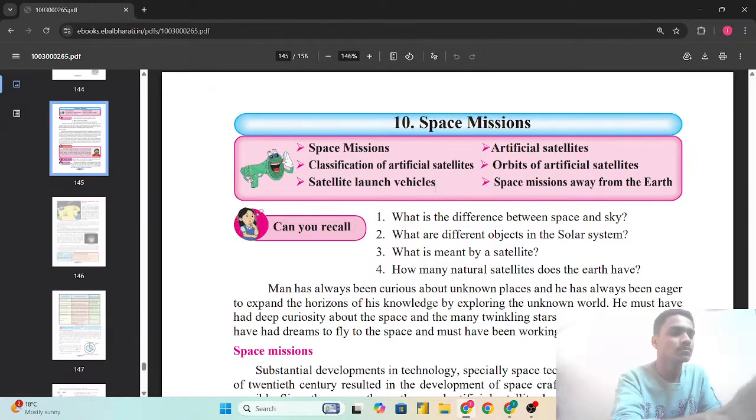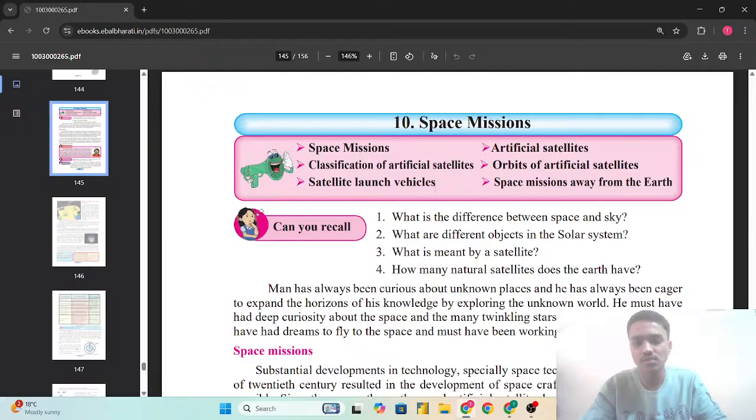So, man has always been curious about the unknown places and he has always been eager to expand his knowledge by exploring the unknown world. He must have had deep curiosity about the space and how many twinkling stars in the dark sky.